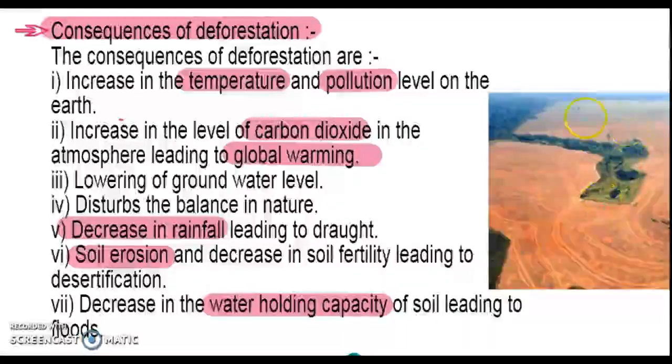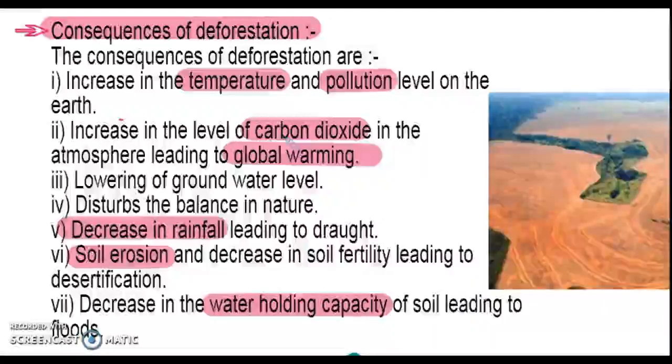The land becomes like a desert. The process by which, due to human activities, the land becomes desert is known as desertification. So these are some of the consequences that have occurred due to deforestation.